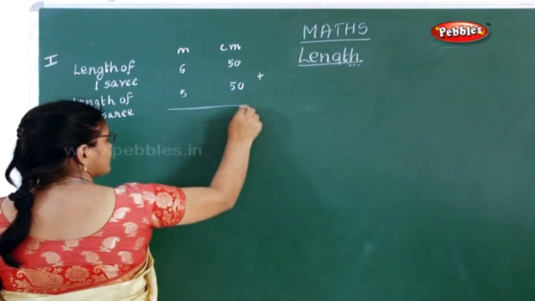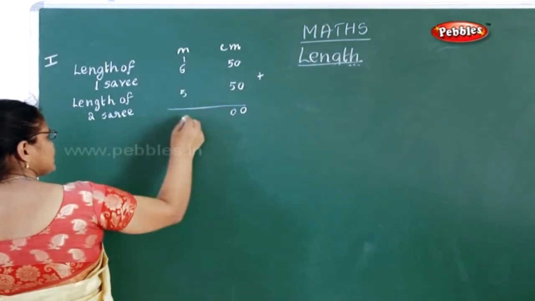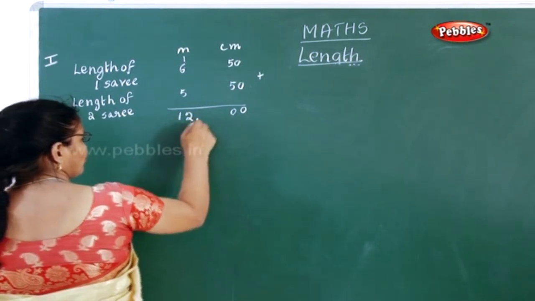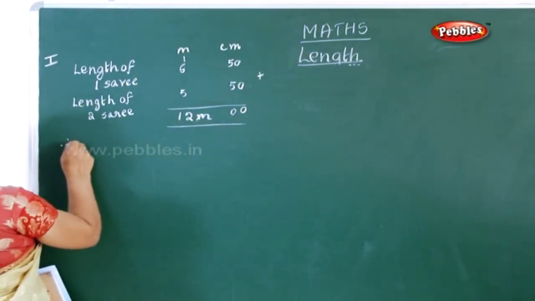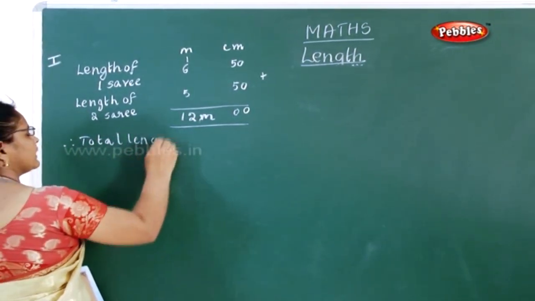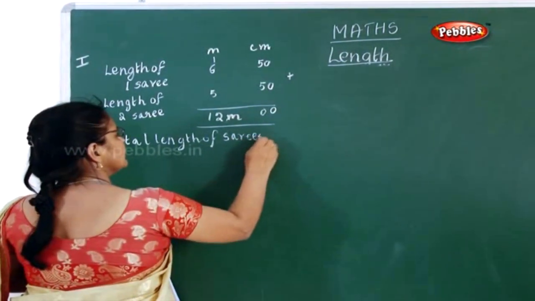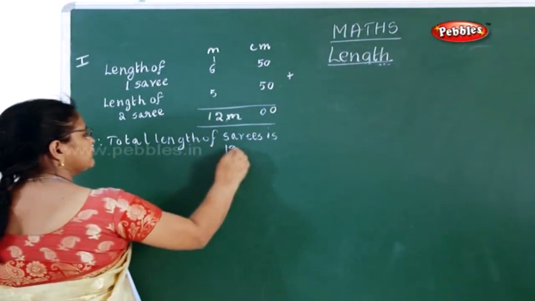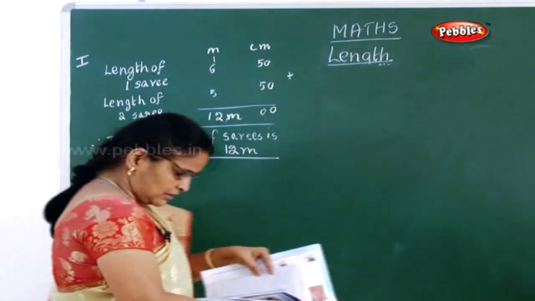So 0 plus 0, 0, 5 plus 5, 10, 1, 6 plus 1, 7, 7 plus 5, 12. So what is the answer you have to write? Therefore, total length of the saris is 12 meter.